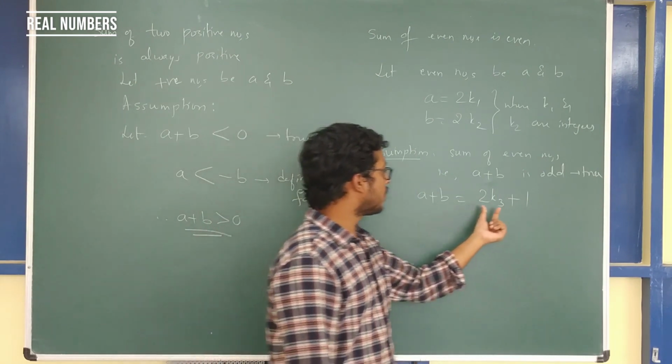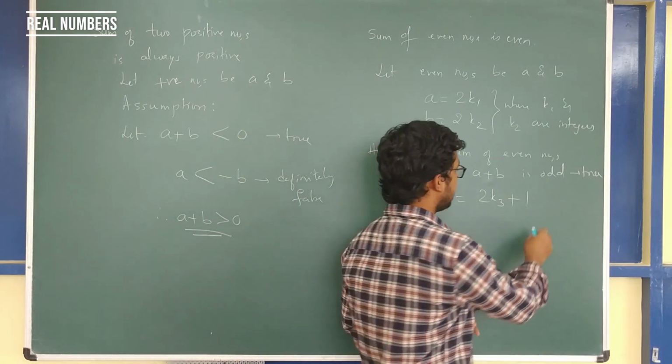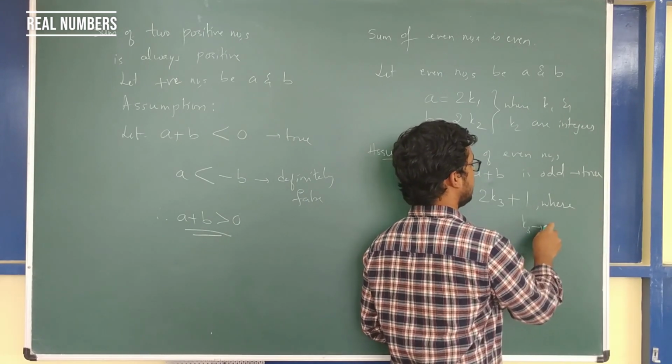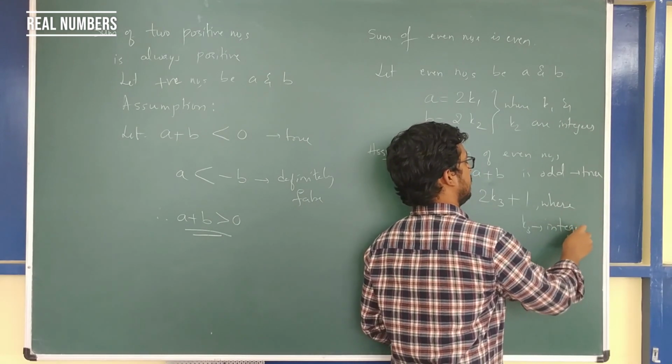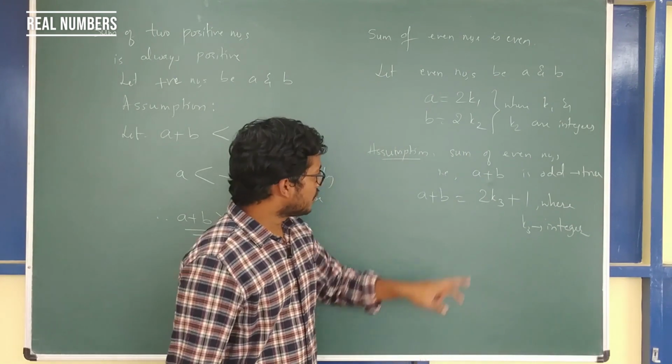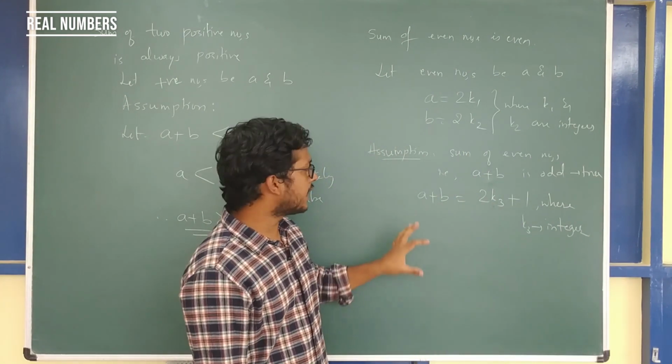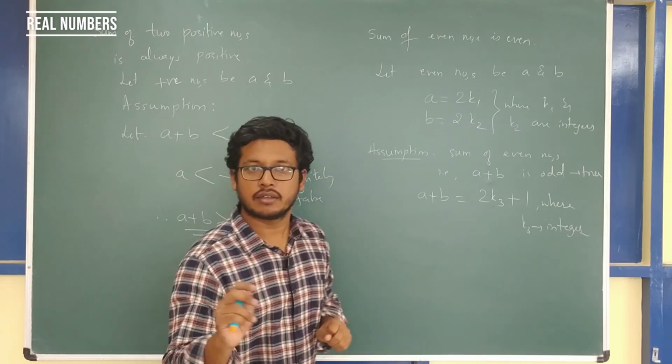So here what do we know about k3? k3 is an integer. This is our very crucial argument. So if k3 is an integer, when I simplify this equation, whatever answer I get should be an integer. It should not be a fraction.